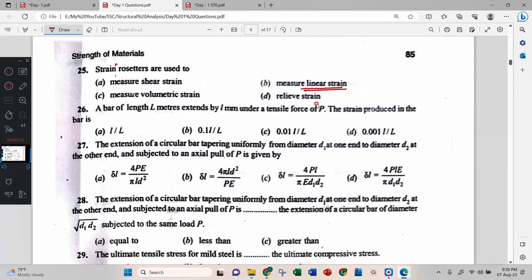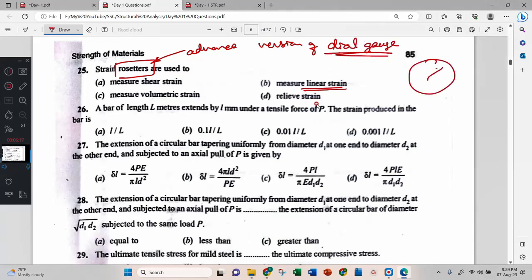Rosette andre ಏನು ಗೊತ್ತಾ? Rosette means it is an advanced version of dial gauge. Okay, dial gauge ಒಳಗಡೆ there will be a needle and it will be rotating. Rosette means it will be having some electronic device. It will measure the strain.